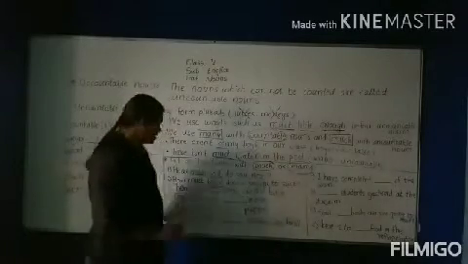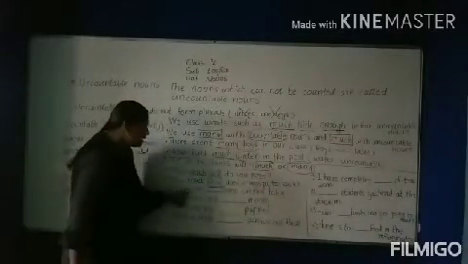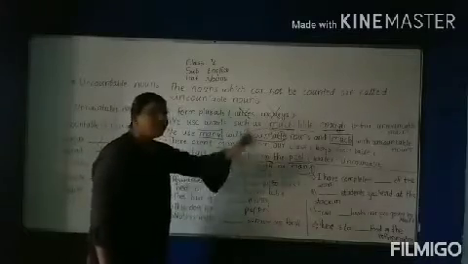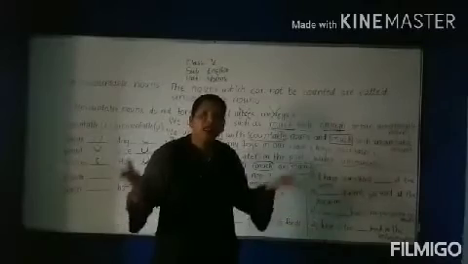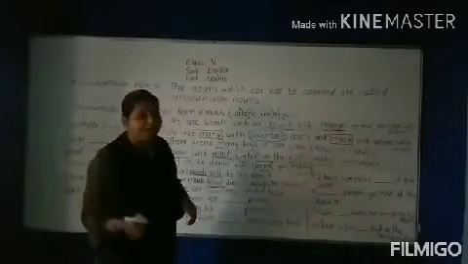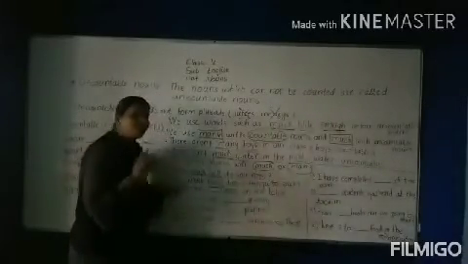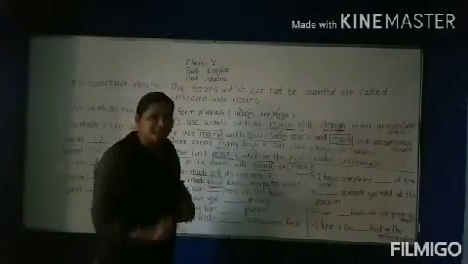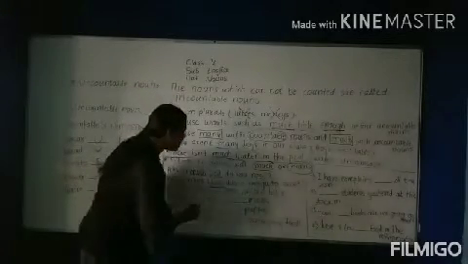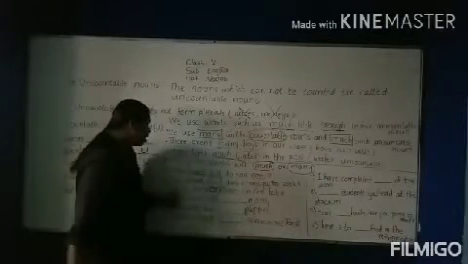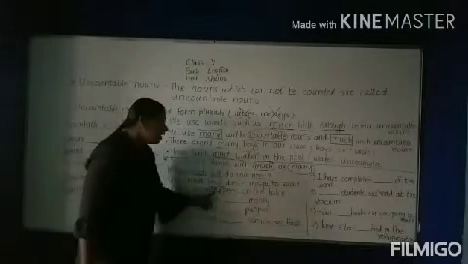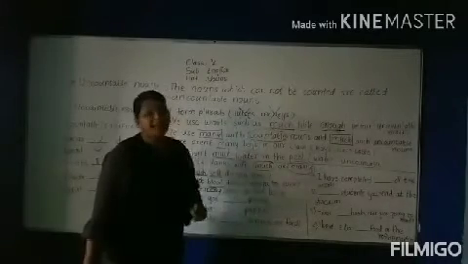Now see the third example: there are dash pens on the table. Yes, pens we can count in numbers. So, what will we write here, many or much? Yes, my dear students, here we will write many. There are many pens on the table.